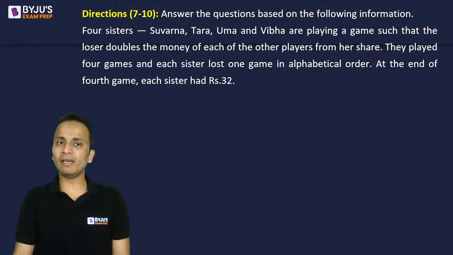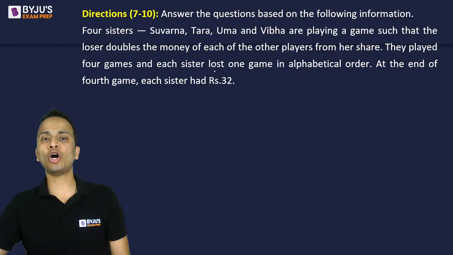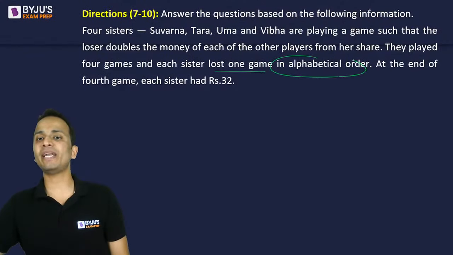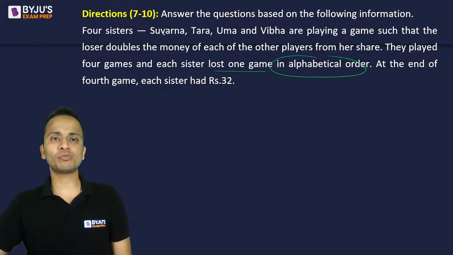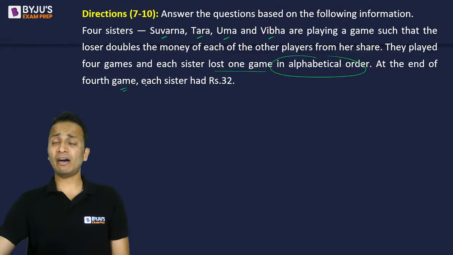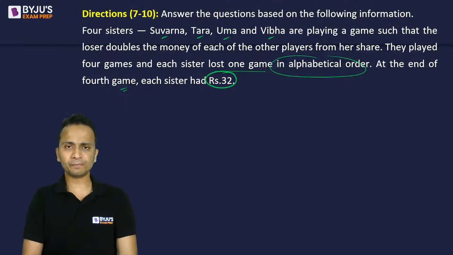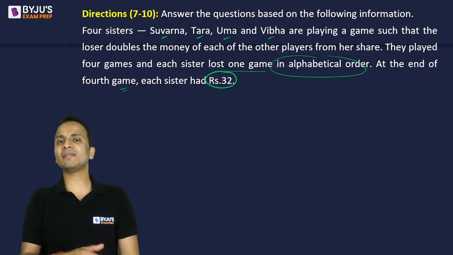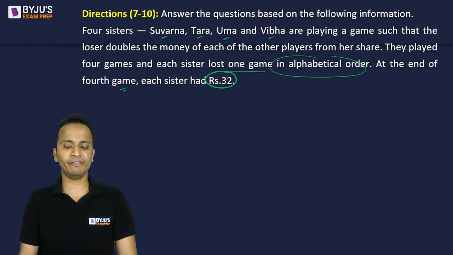Now they played 4 games and each sister lost one game in alphabetical order. So the first game was lost by S, second was lost by T, third was lost by U, and the fourth was lost by V. At the end of the fourth game, after 4 games, each sister now has 32 rupees. Okay, you know what you have to do? You will have to play each of these rounds and find out the money with each sister at the beginning and at the end of every round.